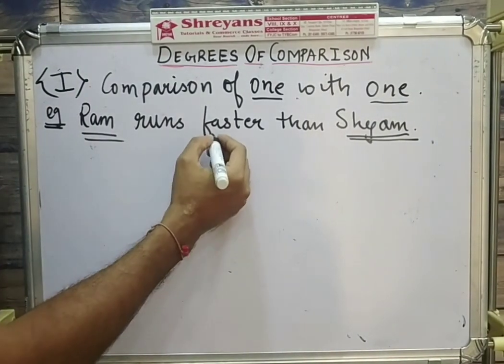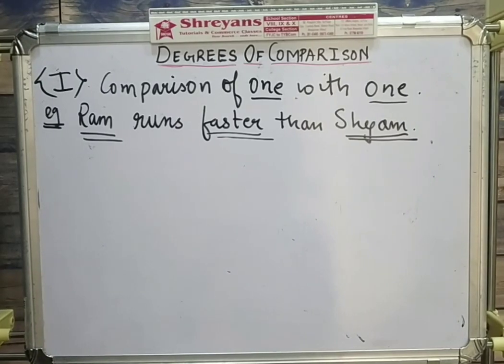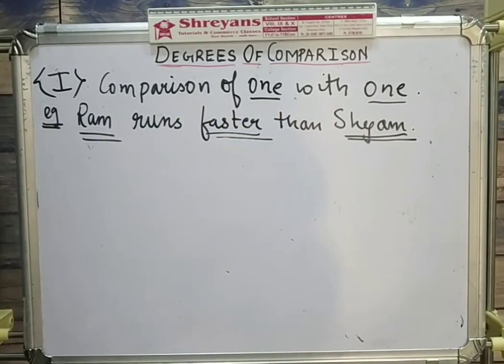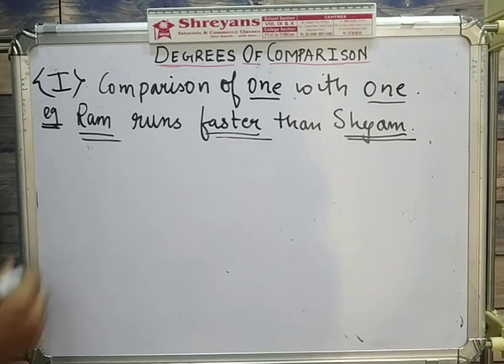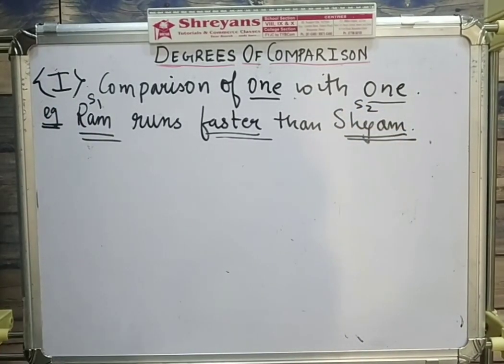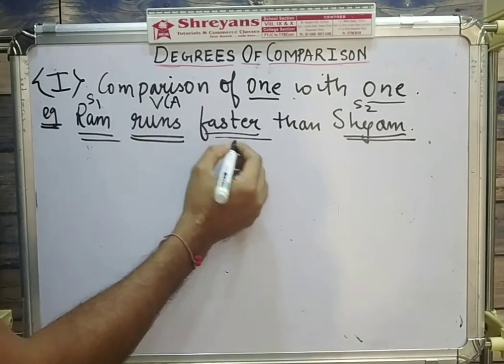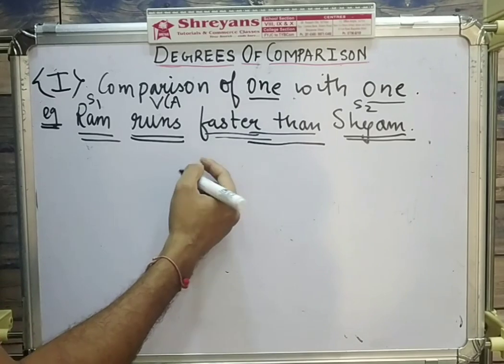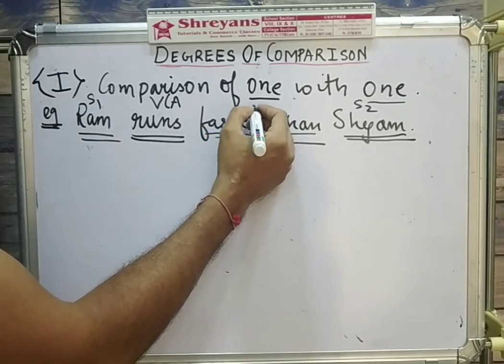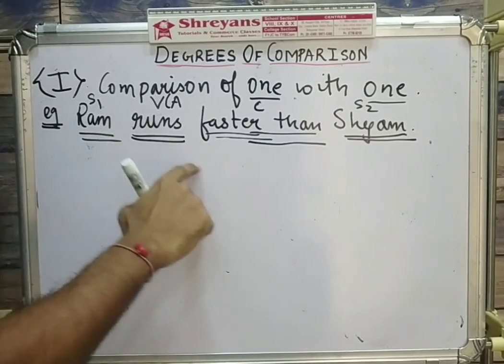We're talking about the trait of speed. We are comparing the speed of both of them, Ram and Shyam. I say Ram runs faster than Shyam. So Ram is our subject 1, Shyam is our subject 2. The verb here is runs, of course, which is affirmative. And if you see the degree, it's faster than, dash than. So dash than means which degree? It's comparative degree.